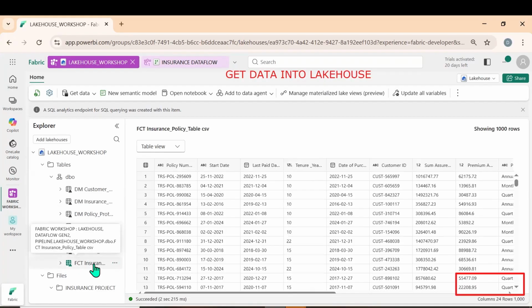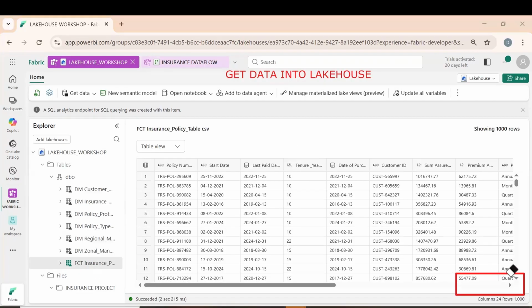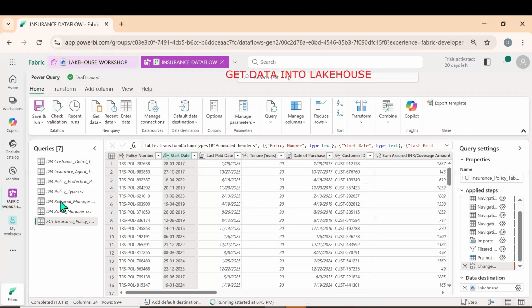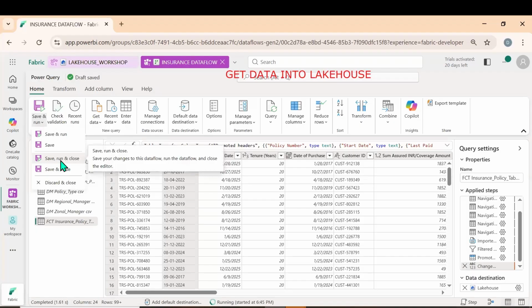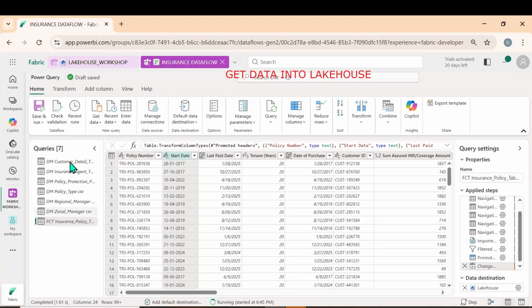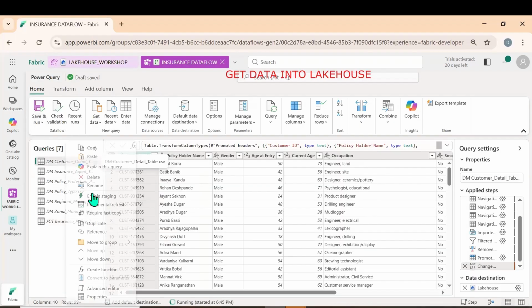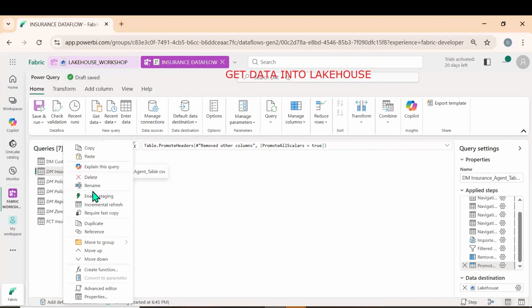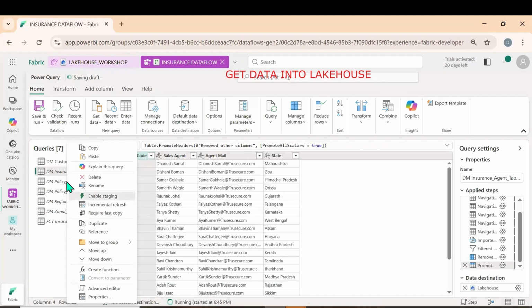Okay, good. So now what did we do? We cleaned the data. We prepared the data in the Lakehouse, sorry, in the data flow. So what we can do, we can click on close and run. Okay, save, run and close. But the thing is that, okay, let me enable staging.